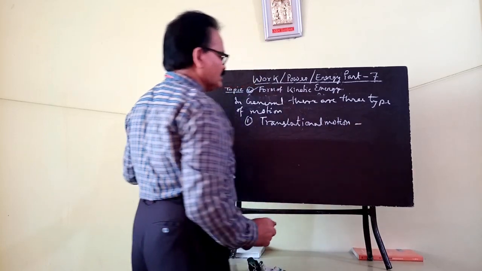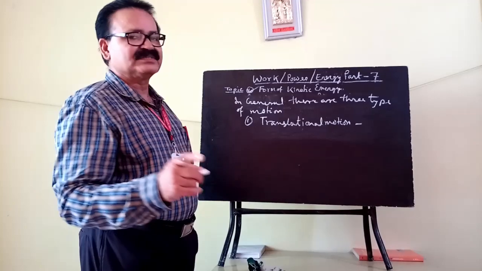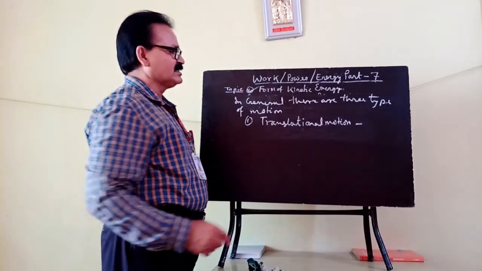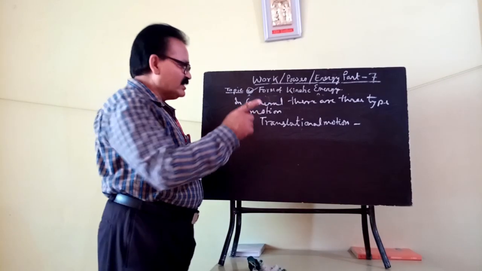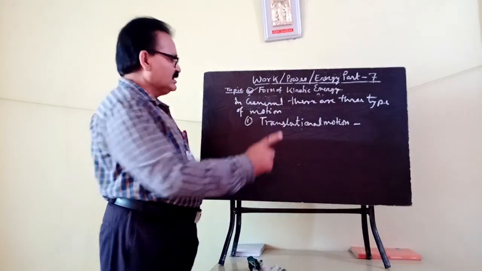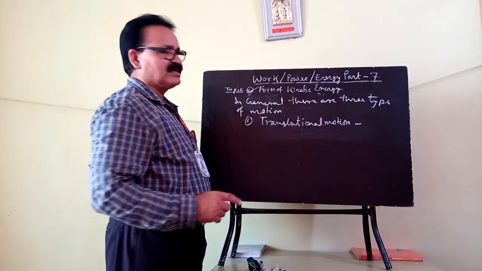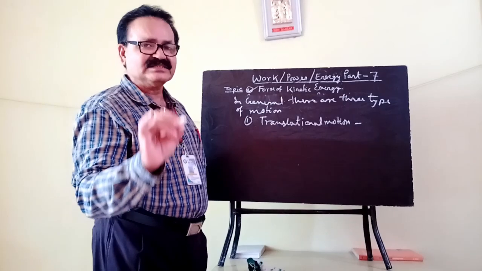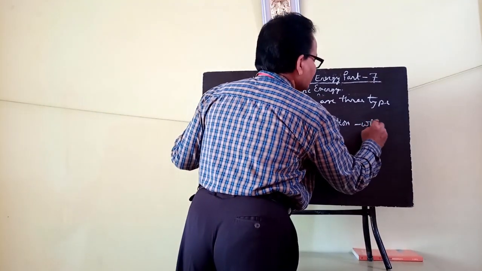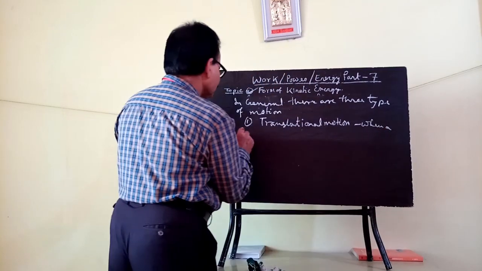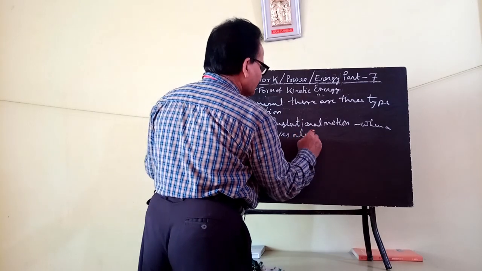In this motion, when a body moves along a straight path, then the motion of such a body is called translational motion. And the energy possessed by a body when it travels along a straight path is translational kinetic energy. So due to this translational motion, the body possesses translational kinetic energy.